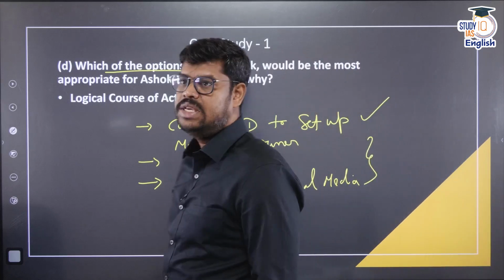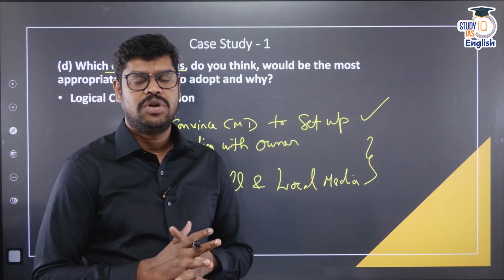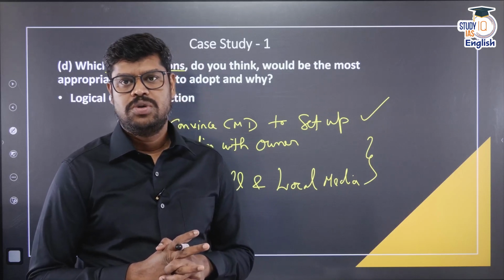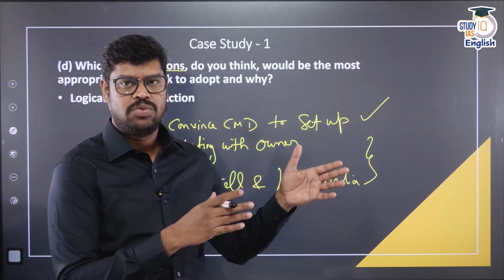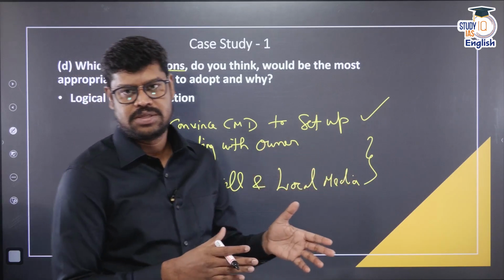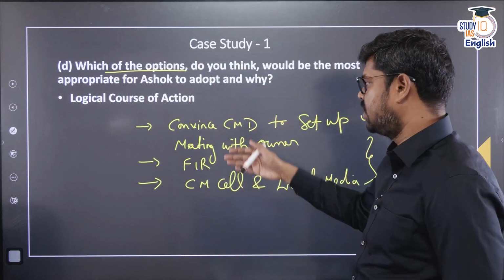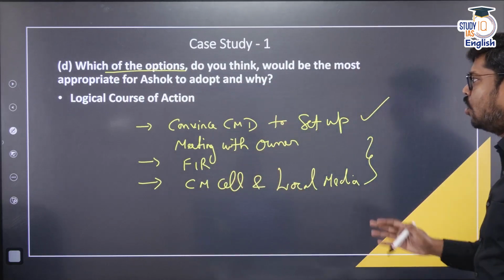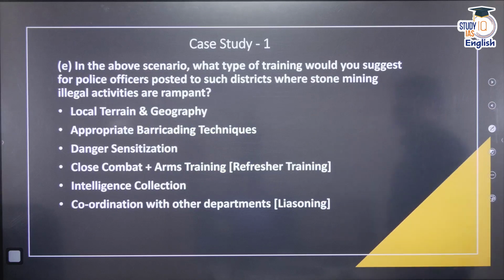However, all these things may have a heavy personal price and personal cost for Ashok, there is no doubt in that, but he has to do that if he has to uphold his professional ethics or his professional responsibility. So, this could be the best option in my opinion, although it may lead to a personal cost for him. All right. So, now come to the last part of the answer.